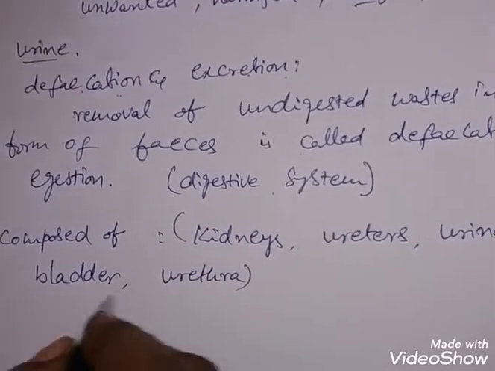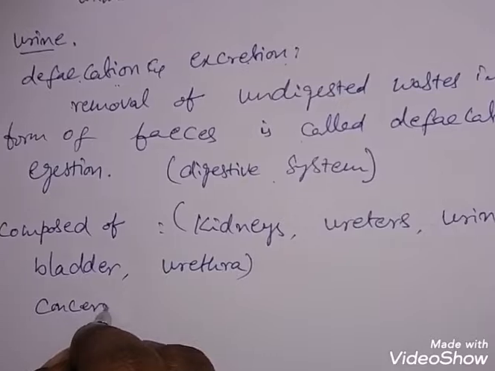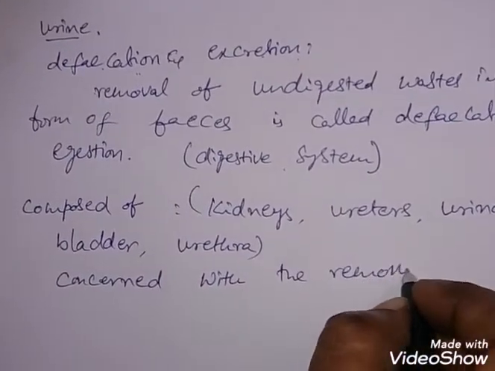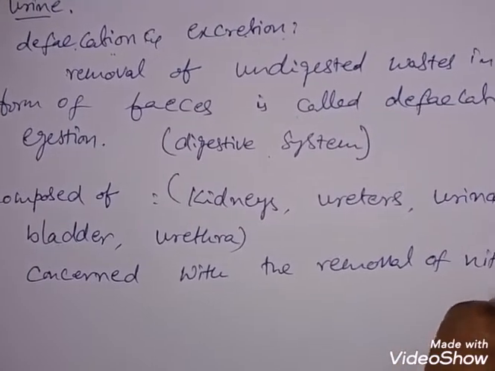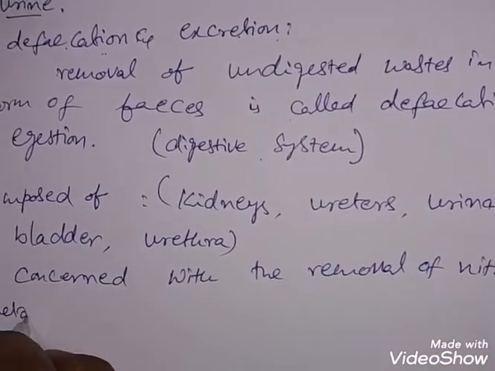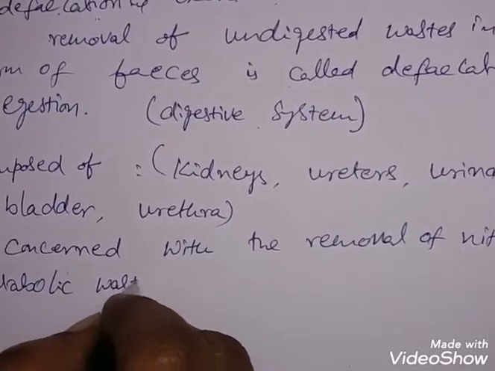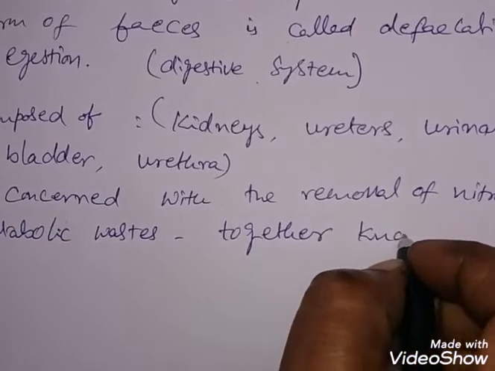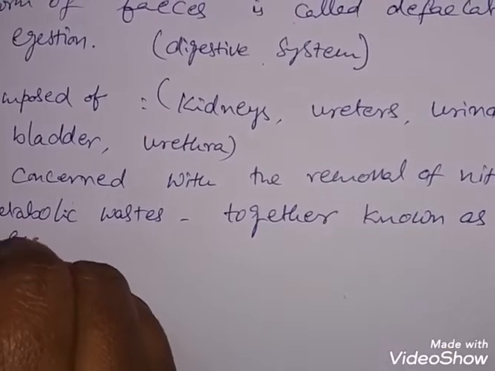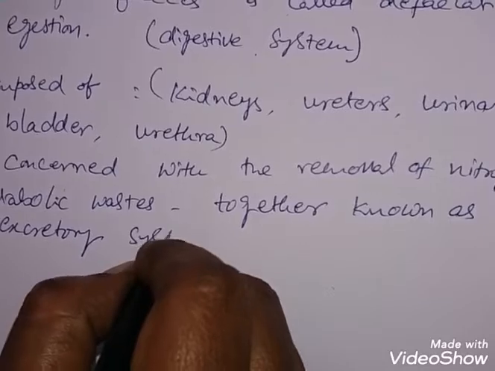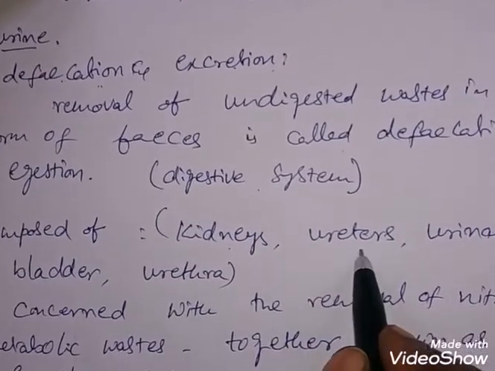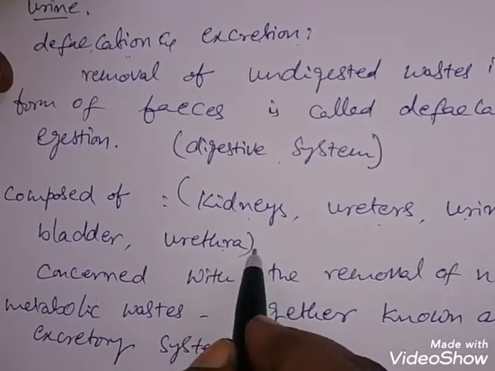All these parts which are concerned with the removal of nitrogenous metabolic waste are together known as the excretory system or urinary system. A system is comprised of various parts or organs. In this system, the parts are kidneys, ureters, urinary bladder, and urethra.